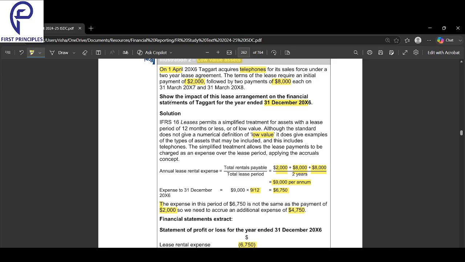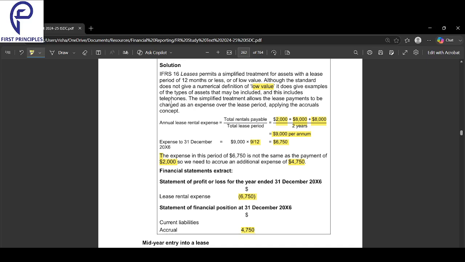Out of that, only 2000 has been paid, which goes to cash flow. Whatever remaining, that is an accrual. That's it, done, finished. Whatever is pending, that's an accrual. How do we define accrual here, Indrani? Accrual means we are paying it later. Yeah. But have we taken the benefit of the service? Yes, we have taken that. So we are paying 2000 initially, but we have taken the service of 6750.